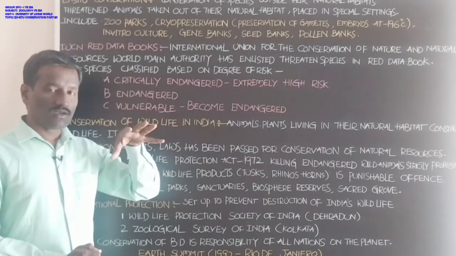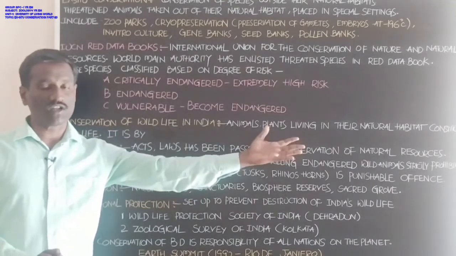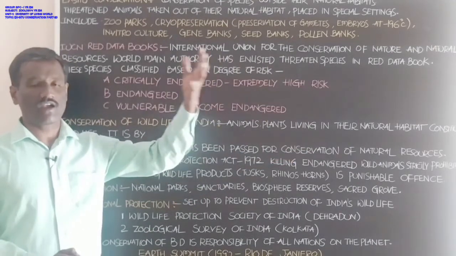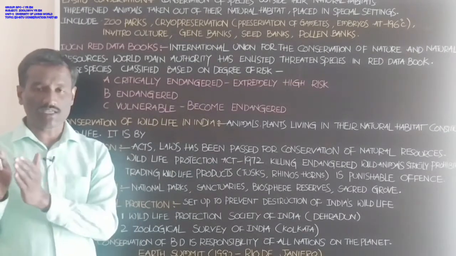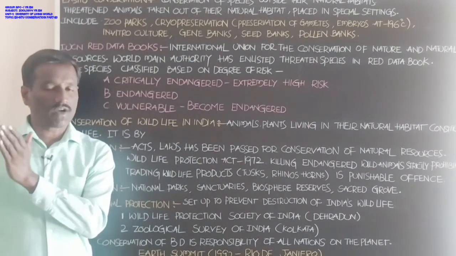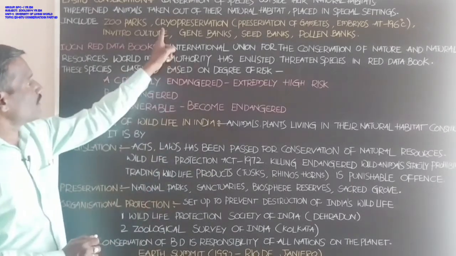The animals are collected from their natural habitats and located in a particular area named the zoo park.